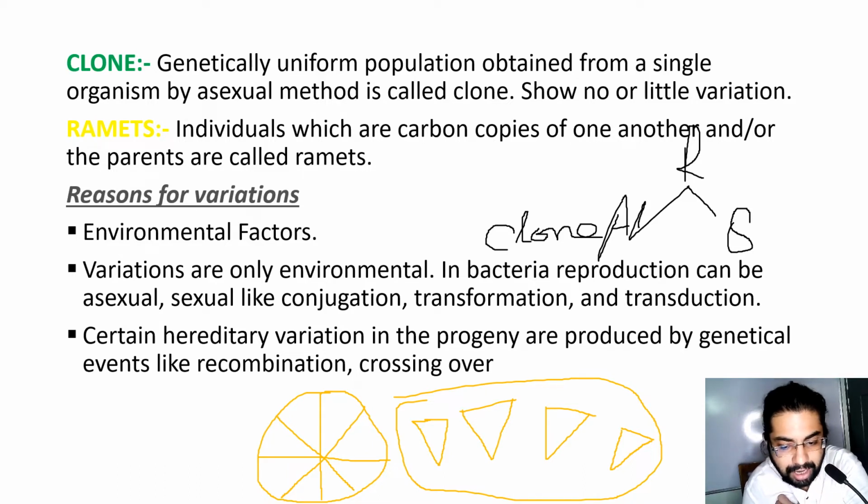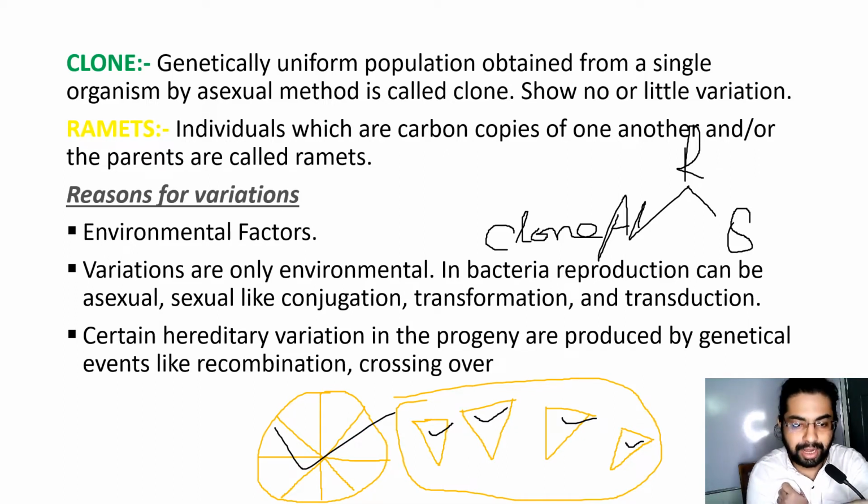So this pizza, we consider it as a bacteria. When this bacteria divides equally, uniformly, this is known as clones. So this genetically uniform population obtained from a single organism by asexual method.